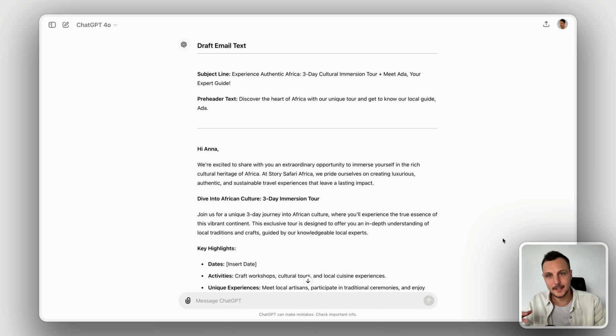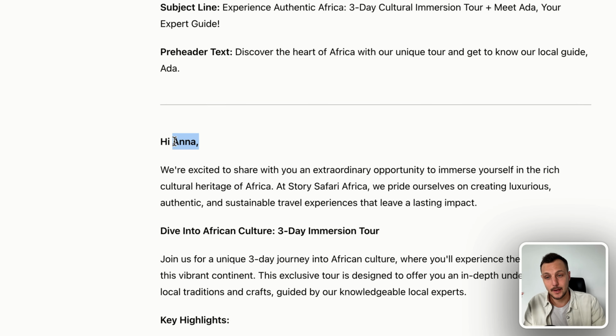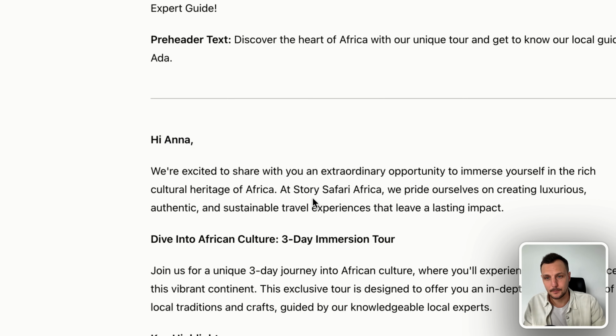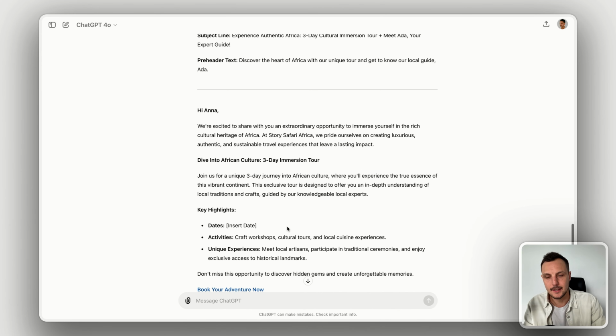Looking at this output, we can again see how the AI is capable of extracting the information, the context that we've given it. For example, we can see that it's addressing this email to Anna, which is the name of our persona. And then also if we look at the wording and the way that it's speaking to the audience, it's clearly referenced our brand voice. Overall, this is quite a strong draft for the email.